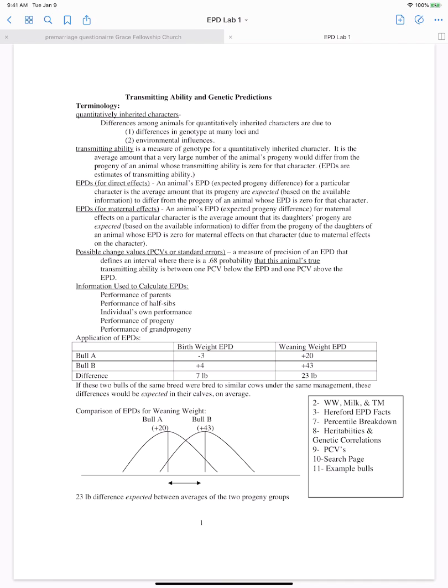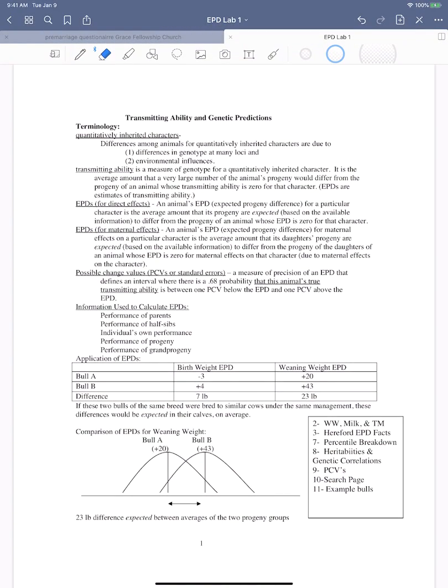So we're looking at the average amount that the daughter's progeny, not just the progeny, but the daughter's progeny. So direct effects and maternal effects are a little different. Direct effects are just the animal's progeny. Maternal effects are going to be the daughter's progeny, so that animal's daughter's progeny. So if I was looking at a bull, I'd be looking at the bull's daughter's progeny, and that would be the maternal effects on any trait that I was looking at.